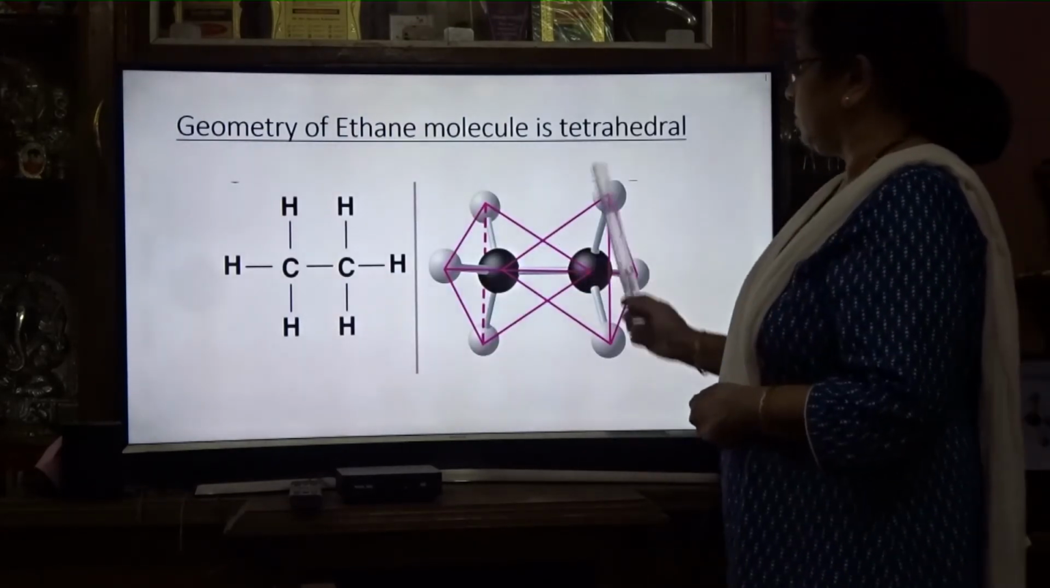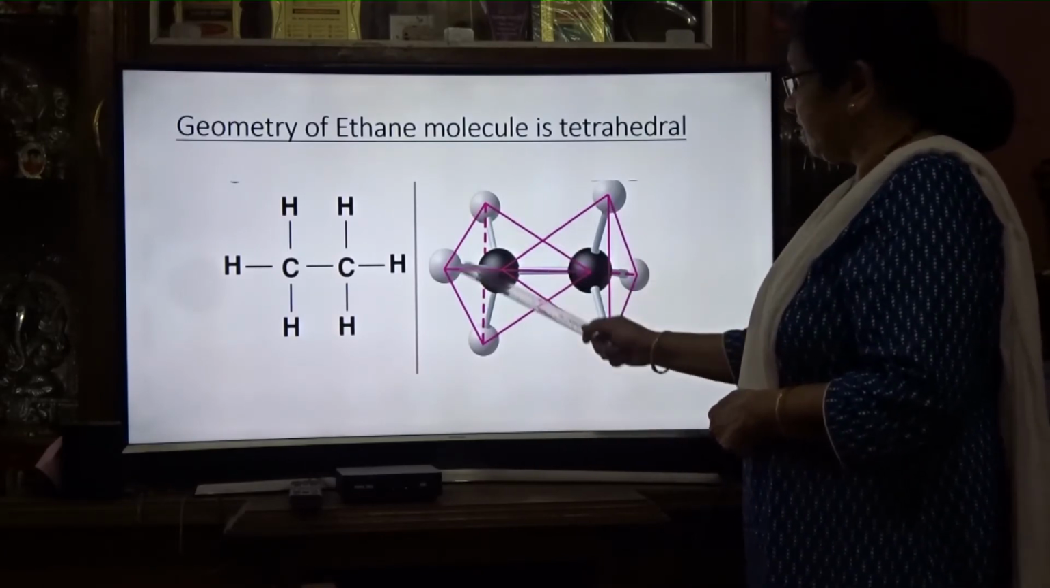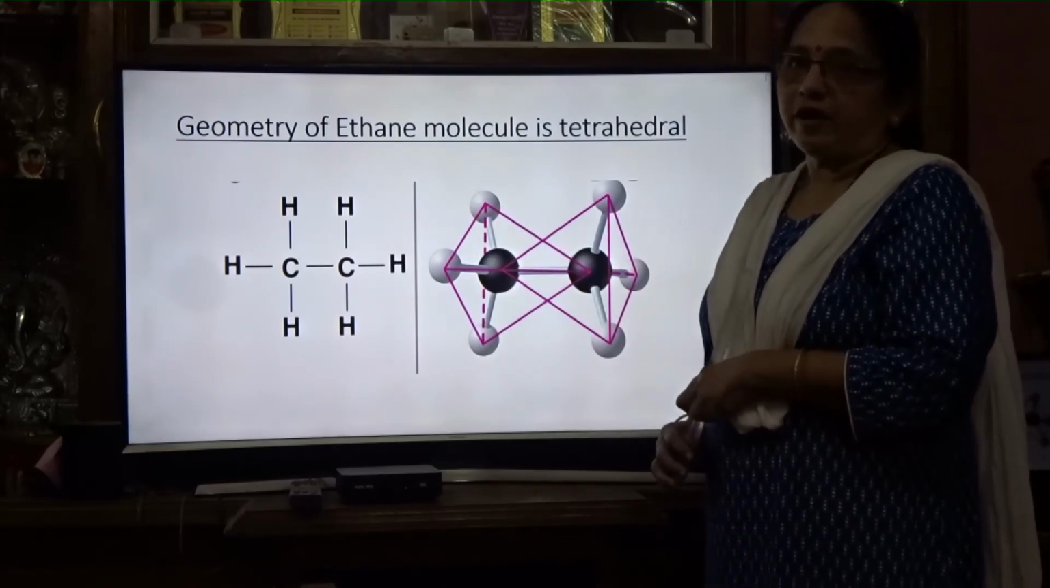For the geometry of the ethane molecule, you are seeing that this carbon is tetrahedral and this carbon is tetrahedral, both are tetrahedral geometry. What is the geometry of the molecule? The geometry of the ethane molecule is tetrahedral.